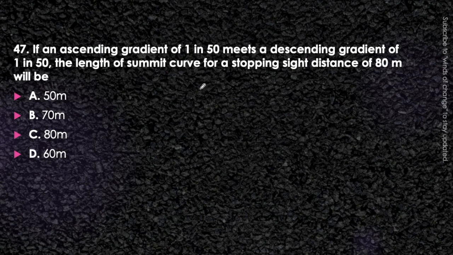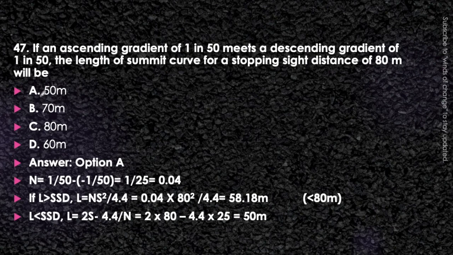I'm going to tell you how to solve it. In this question, it is being given that the ascending gradient of 1 in 50 meets the descending gradient of 1 in 50. So this is 1 in 50 and this is minus 1 in 50. So the formula that will be used is NS² upon 4.4.